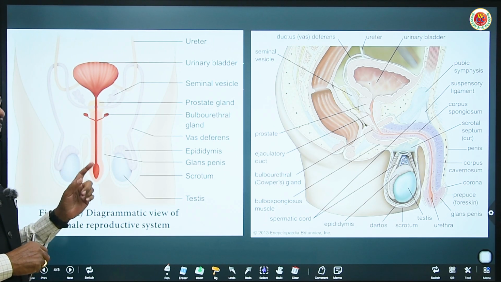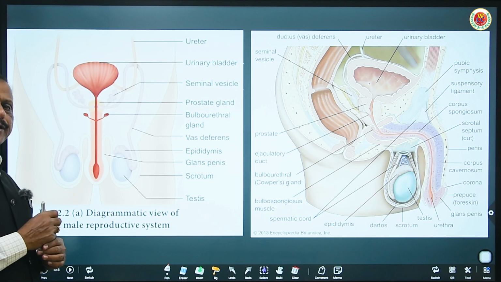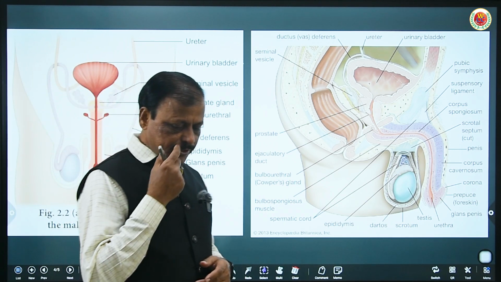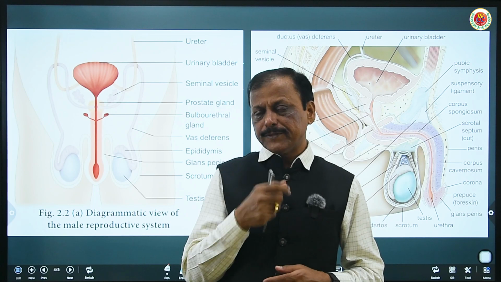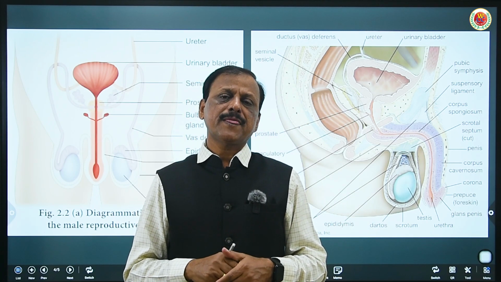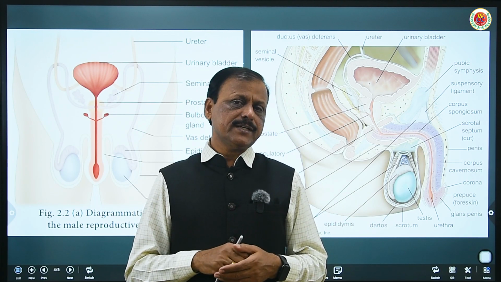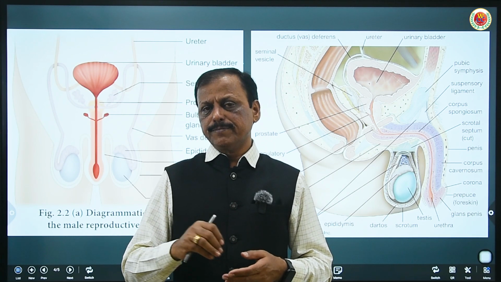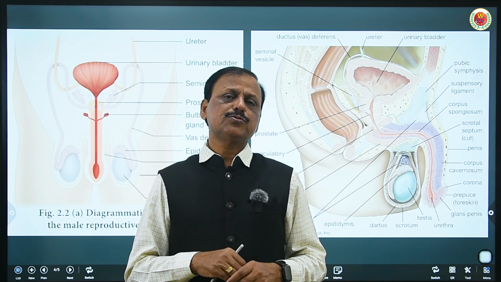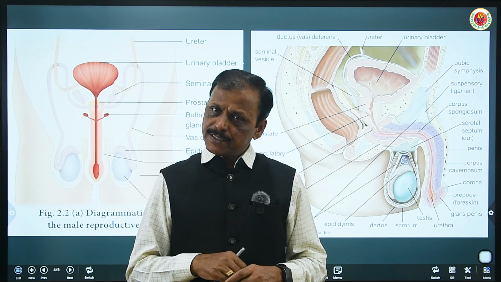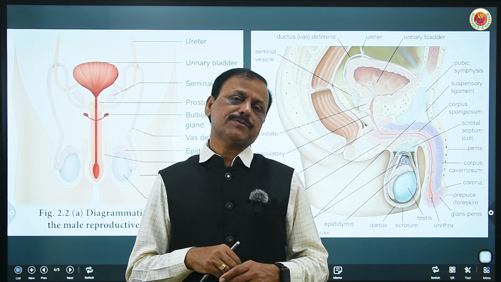They continuously produce sperm. There are two types of animals, continuous breeders and discontinuous breeders. Continuous breeders produce sperm continuously, therefore the testes remain hanging outside to have less temperature than the body, 2 to 2.5 degrees Celsius less, which promotes spermatogenesis.